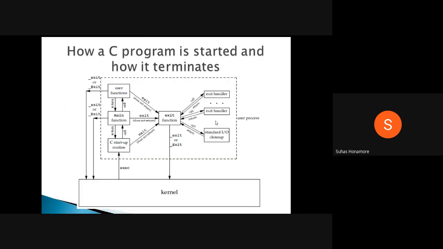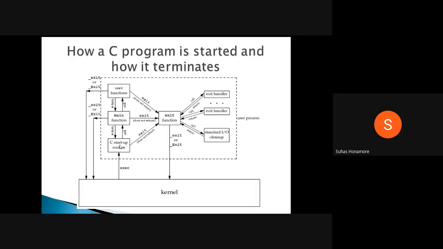Okay, so it will become a user process. Whenever we are running the kernel, at that time exec will be called. Then the C startup routine is there, which we'll discuss. Here the C startup routine will be called, then it will enter the main function. So here we are saying C startup function.